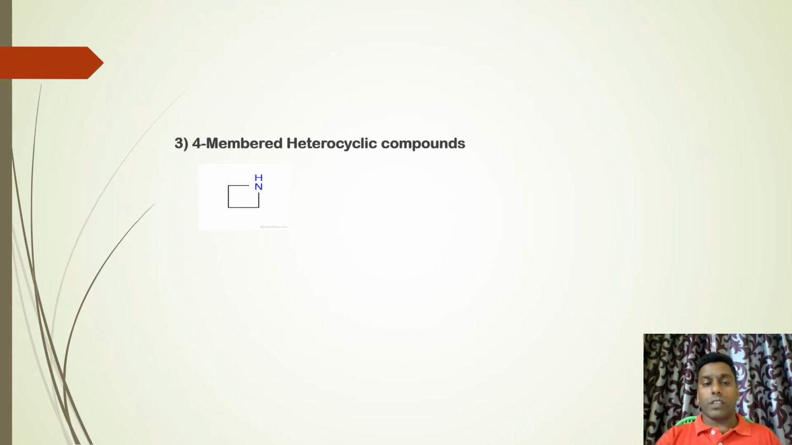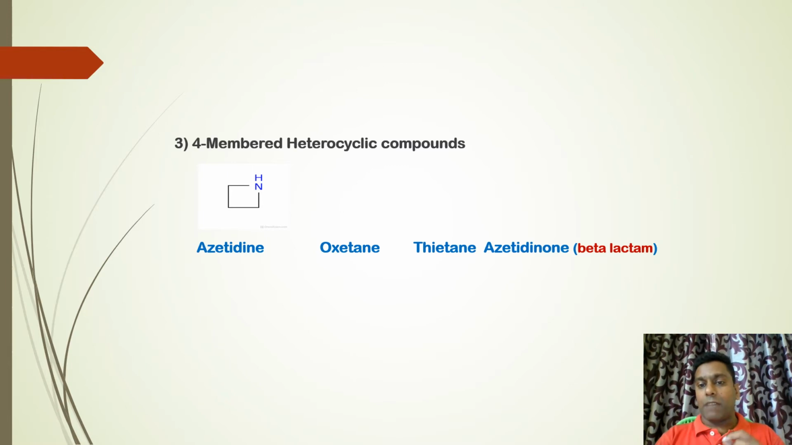4-membered heterocyclic compounds. Examples: azetidine, oxetane, thietane, and the very important beta-lactam, azetidinone, is also a 4-membered heterocyclic compound. If you observe the names azet, oxet, thi, the prefixes indicate the heteroatom that is present in the ring system. Anyway, we'll have a little more elaborate discussion on the naming when we go to nomenclature. Okay, so let me show you the drugs.